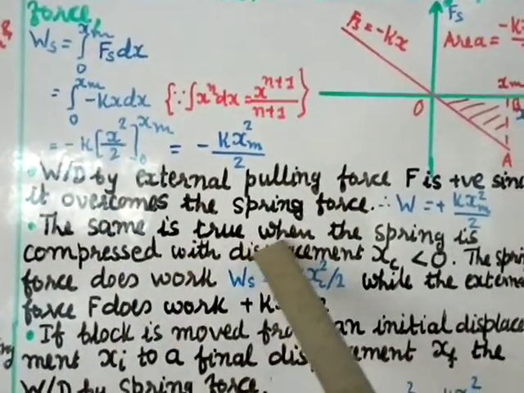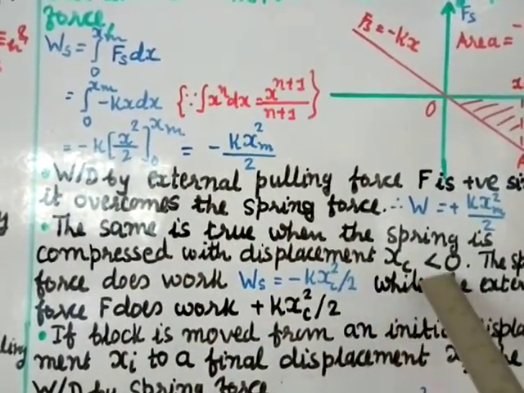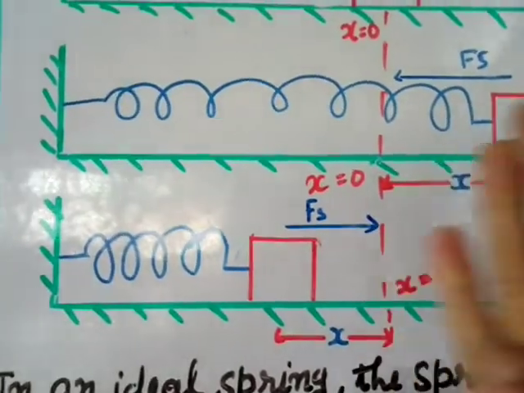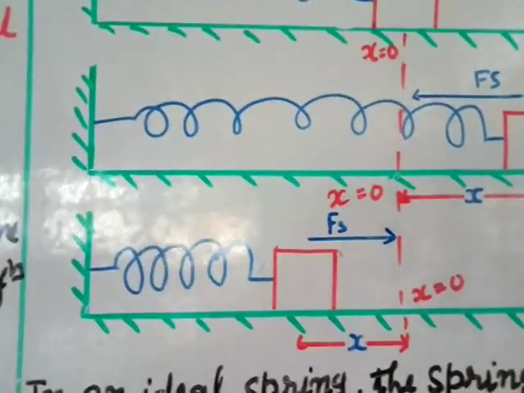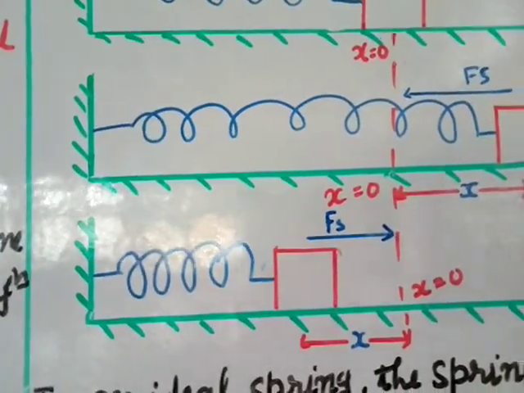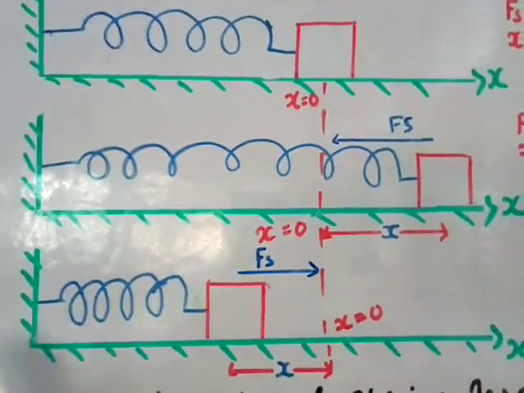The same is true when the spring is compressed, with displacement x_c less than 0. Now in this third figure you can see that the spring is compressed. If you are pushing it towards the inside, then the work done will be the same way. In the same procedure as before, we can give the work done when you are compressing the spring.